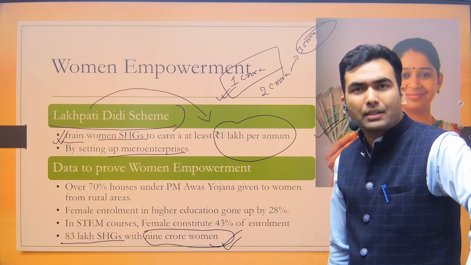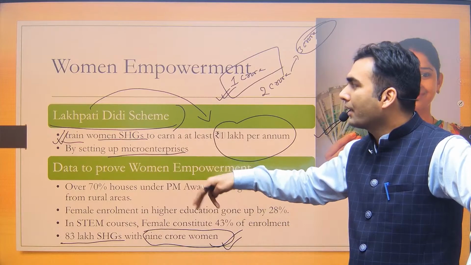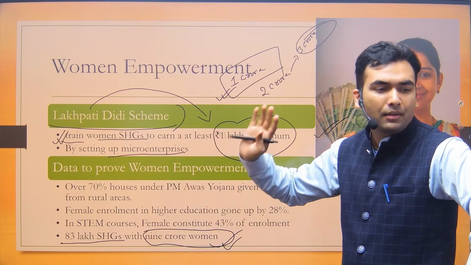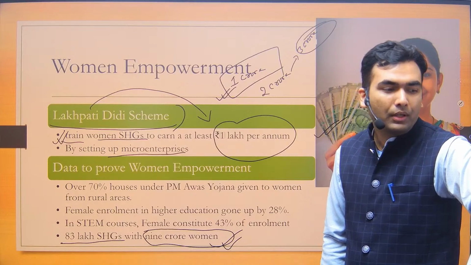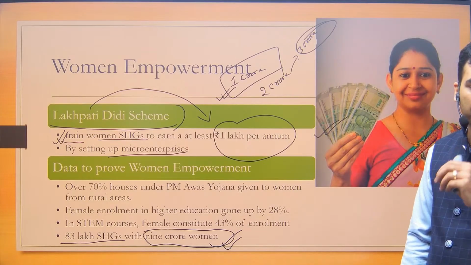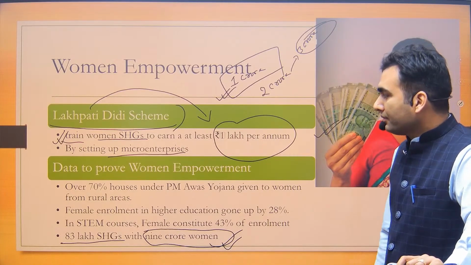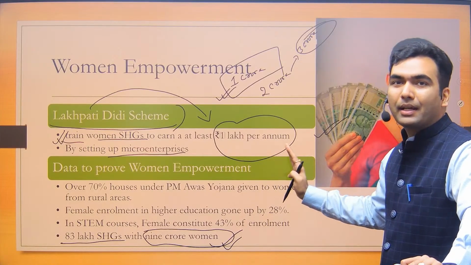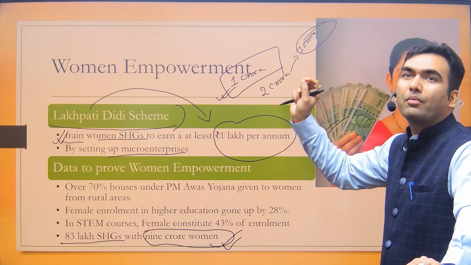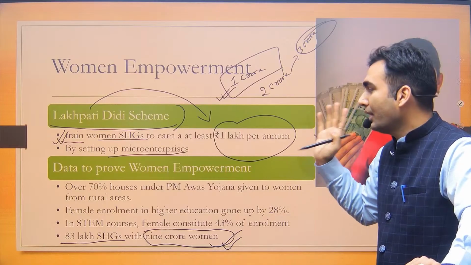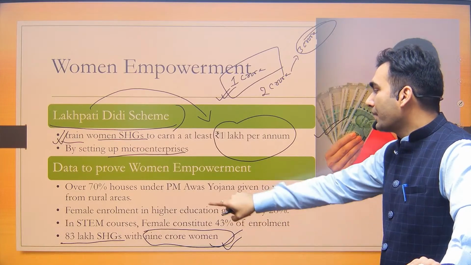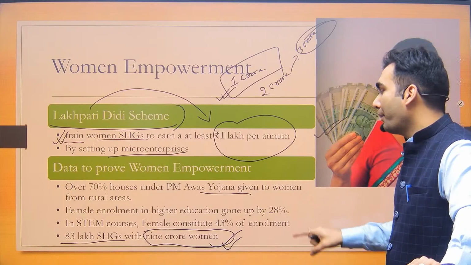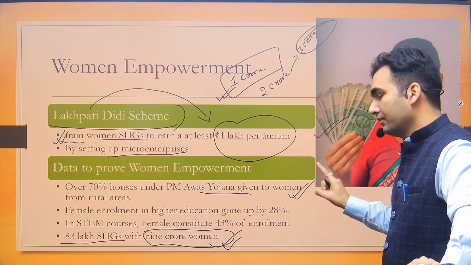But आपको क्या मतलब है इससे कि क्या बना है? आपको सिंपली अगर रखना है कि ये स्कीम है, इस स्कीम का ये पर्पस है, and government is doing all these good things. ठीक है? Next is the government has given some data to prove women empowerment. This data can be used if any question about women empowerment comes. Okay. The first thing is in Pradhan Mantri Awas Yojana, 70% of the houses have been given to women.